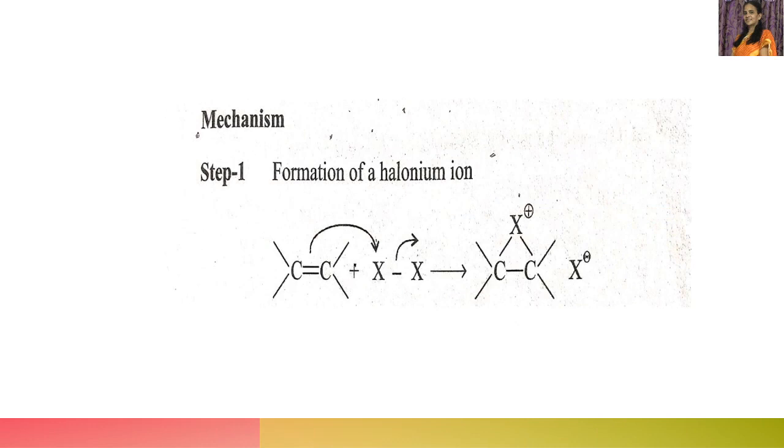So in the first step, formation of halonium ion. This halogen goes in the form of X minus and this becomes X plus, and this double bond, that is the pi bond electrons, attack this X plus to form a halonium ion. This one is the halonium ion. The plus means positive charge, so halogen with positive charge.